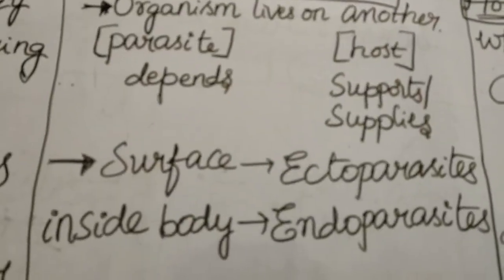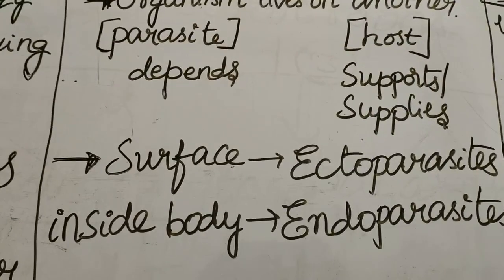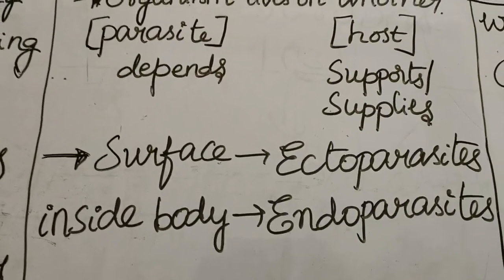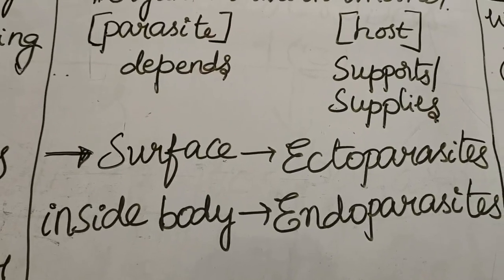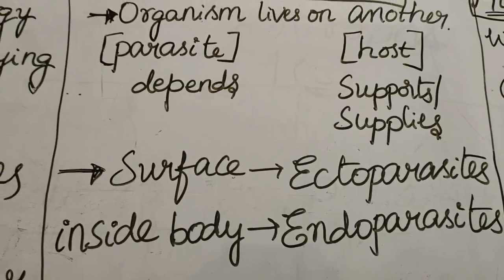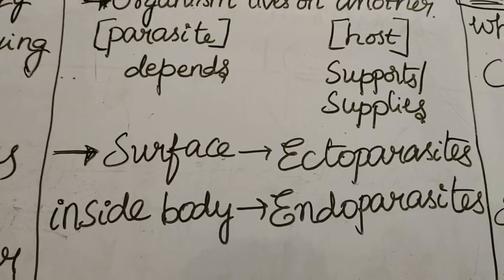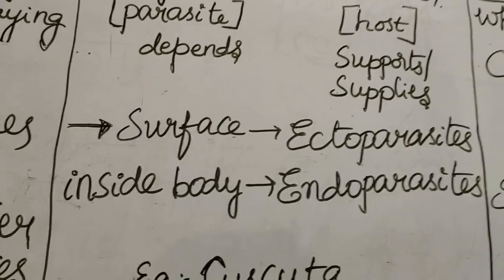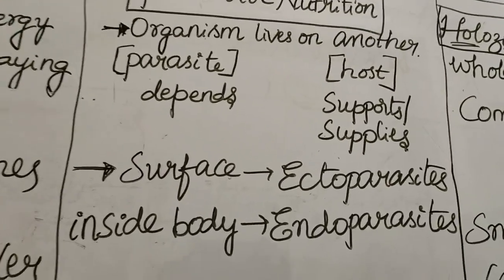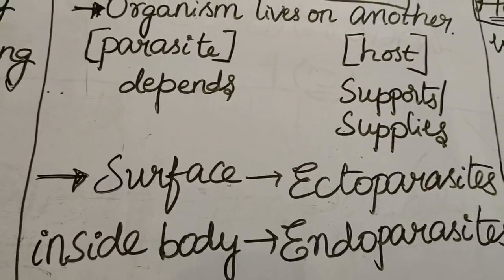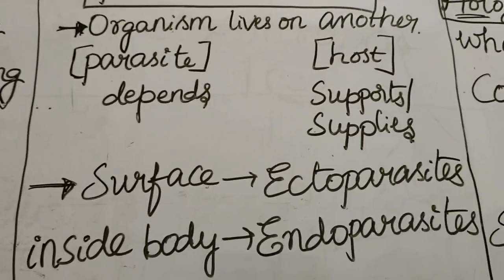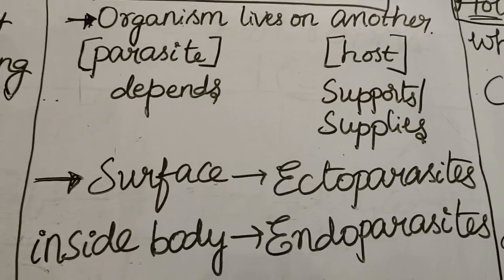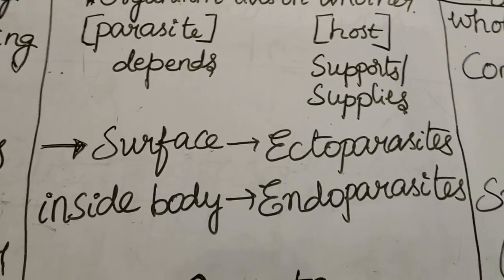Some parasites live on the surface of the host. They are known as ectoparasites, and some parasites live inside the body of the host. They are known as endoparasites. Some parasites completely depend upon the host. They are known as complete parasites, and some depend only partially on the host, which are known as incomplete parasites.